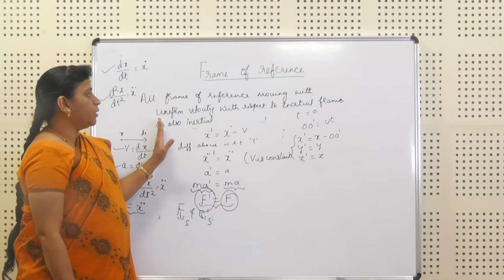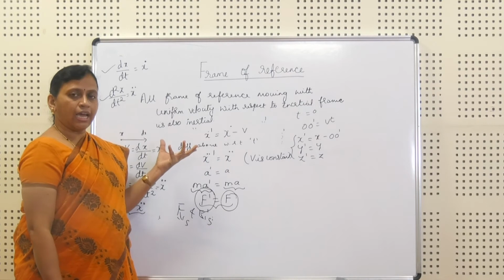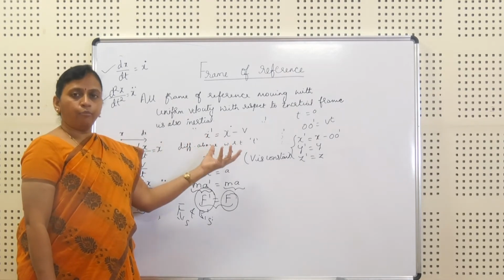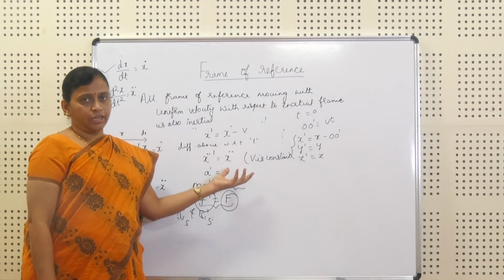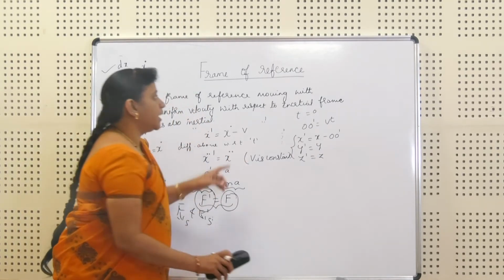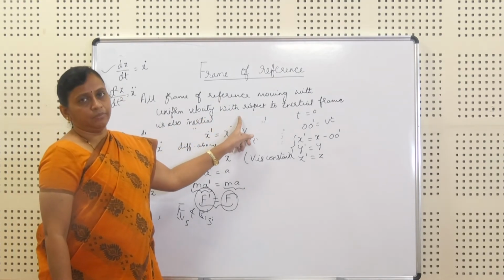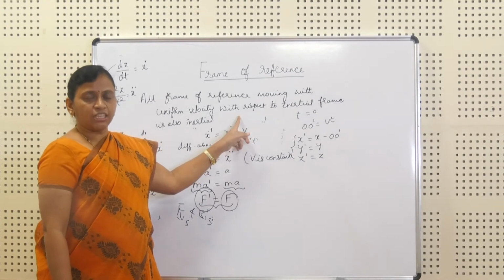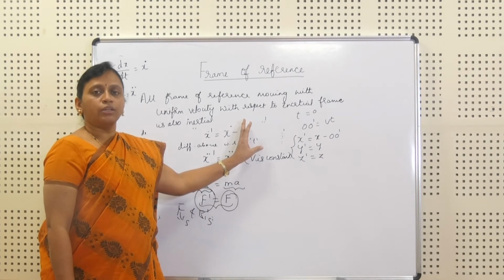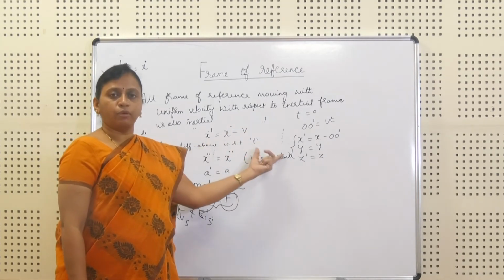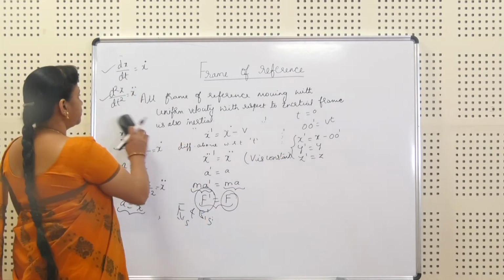So this is about the derivation. The inertial frame we have taken as S, and we have proved that S dash is also an inertial frame of reference by taking the motion of the particle with uniform velocity. When it is uniform velocity, both the frames of reference hold good for Newton's law. Therefore, both the frames of reference are inertial frames of reference.